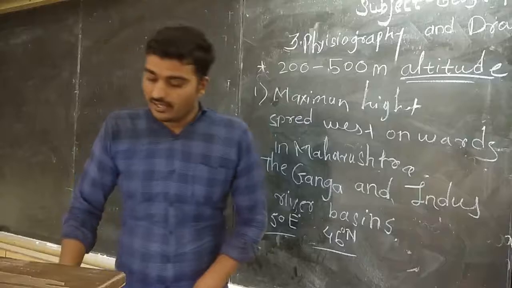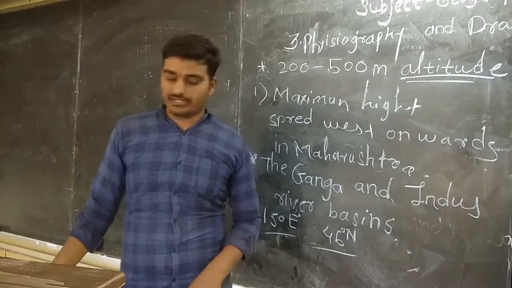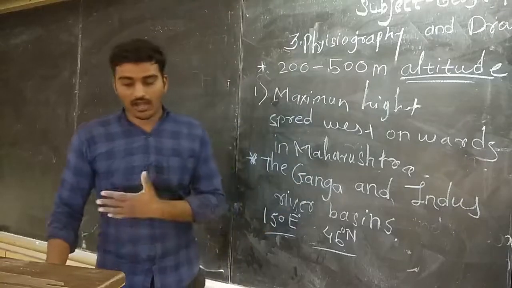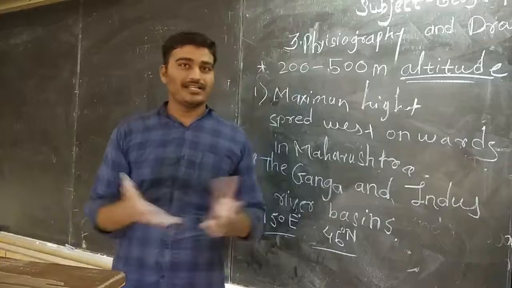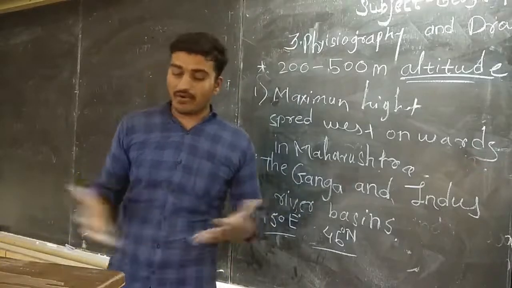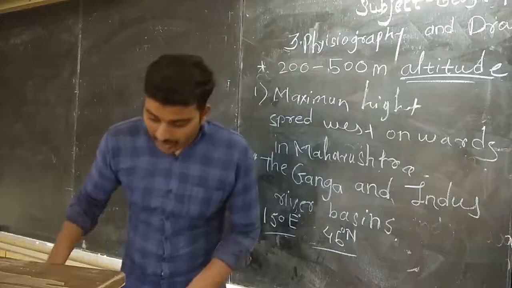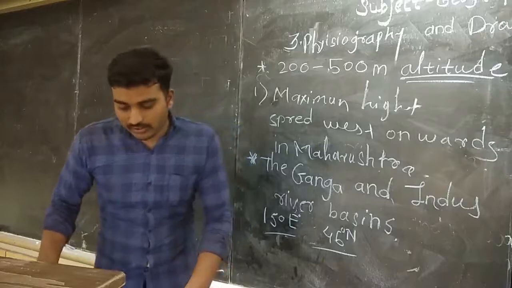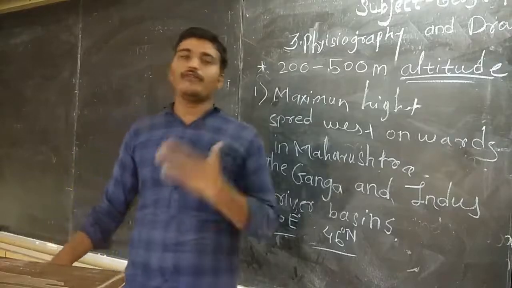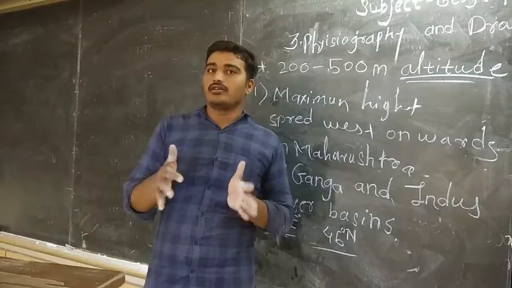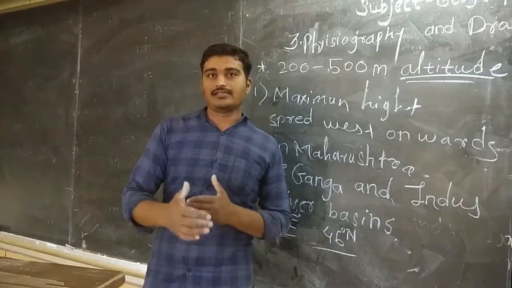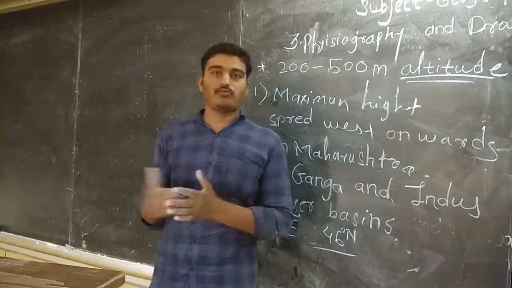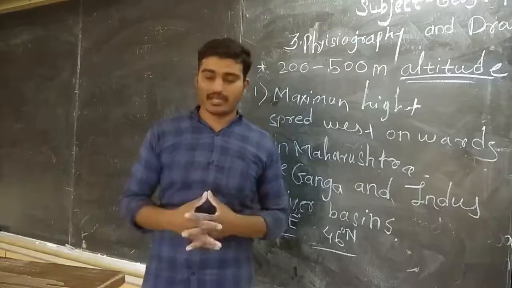Very easy it is. And the last question: describe the plateau region with a height of 200 to 500 meters through which tributaries of the Amazon. How, in your own words? Basically you have to tell the names of the tributaries. I will tell you first. A few are there: Purus River and Japura River. These are two tributaries of the Amazon River. These two rivers come into the less than 200 altitude. We can understand through the symbol. If we read the index, then we will understand this.